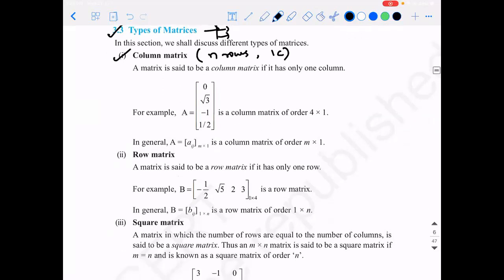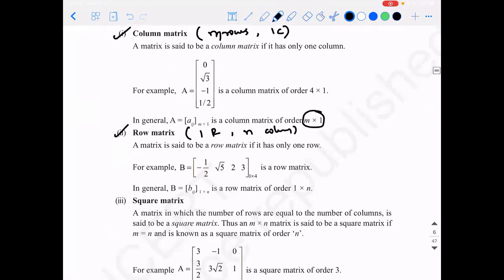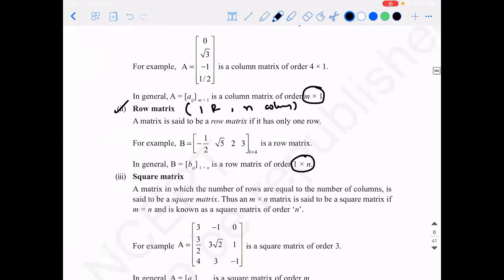Similarly, what should be a row matrix? 1 row and n columns. You should have only one row, but you can have n or m columns. Here I will use m because m is a symbol used for rows. So the order of a column matrix is m by 1 or m cross 1. And the order of a row matrix is 1 by n or 1 cross n. Right, both are right.